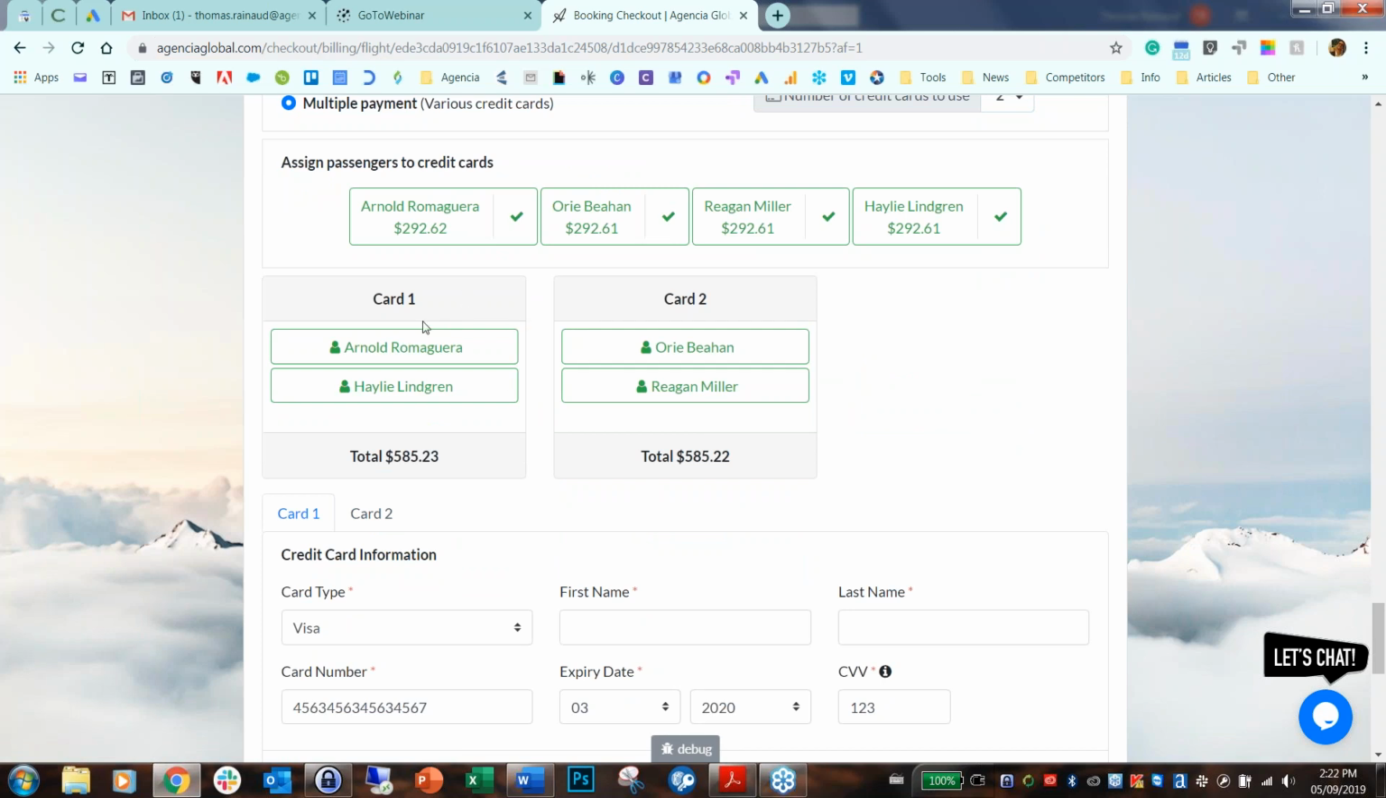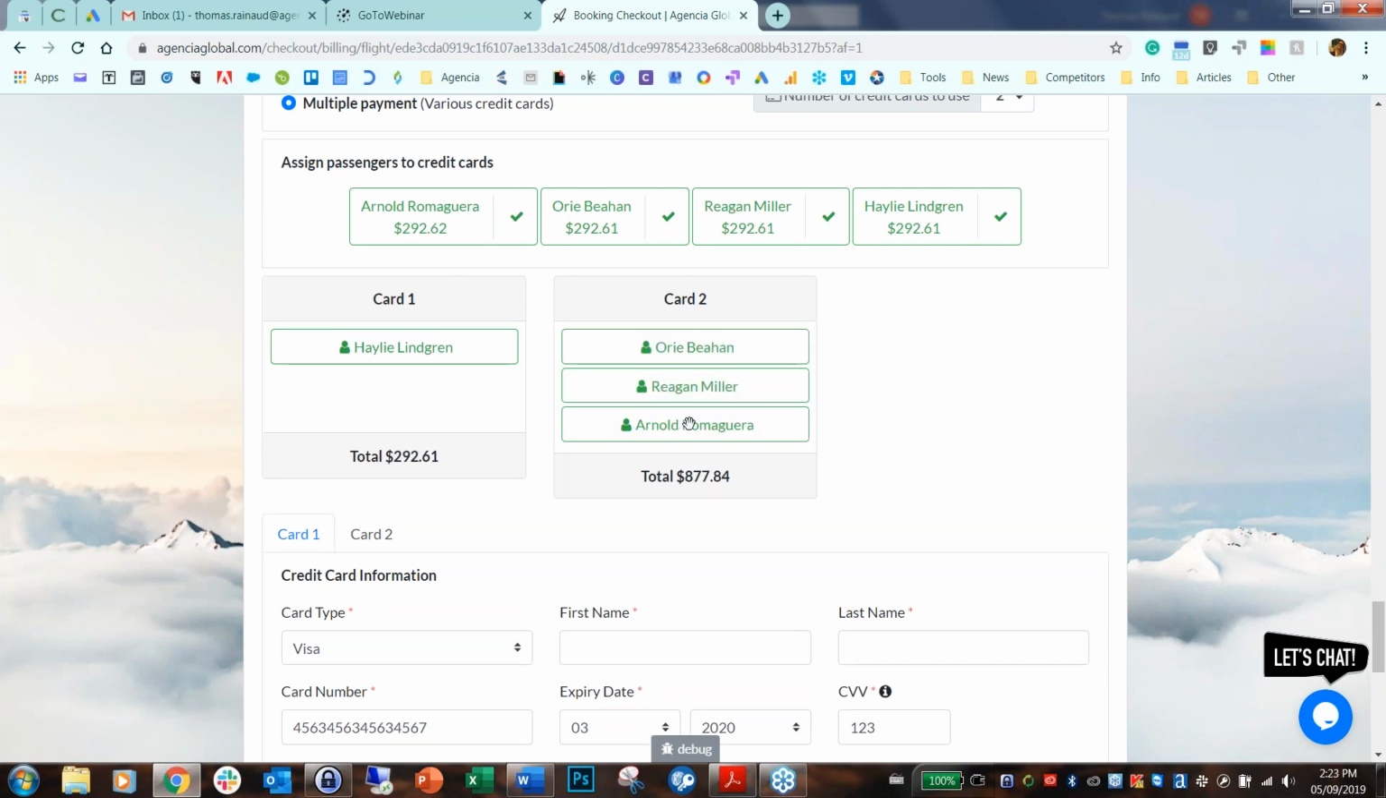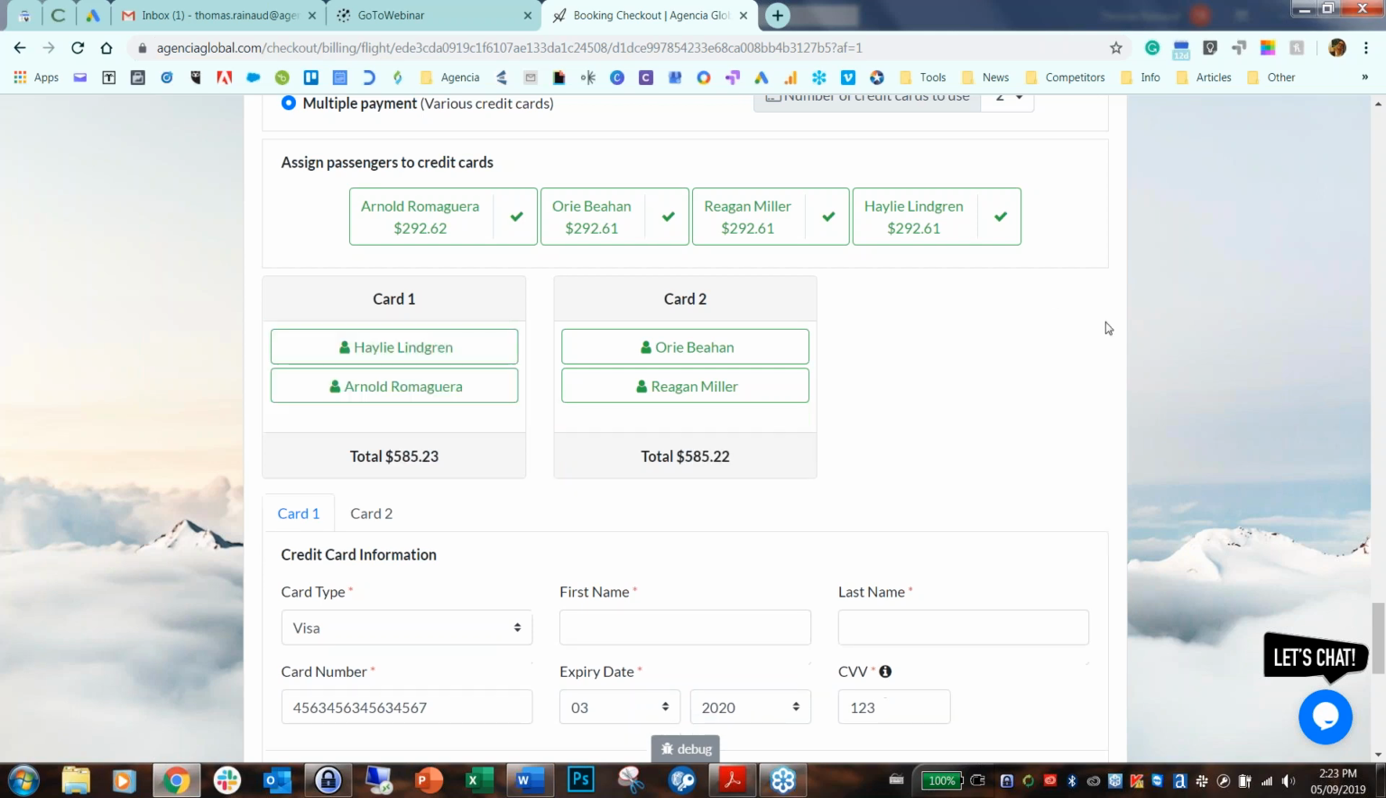I will also mention that you might want to ask, can I split a fare for passengers for whatever reason? No, you cannot. As of right now, Agencia solely offers you to put the fares on different credit cards. So let's say I could do 3 and 1, whatever. But the fares per passenger have to stay together. You can't split a fare.